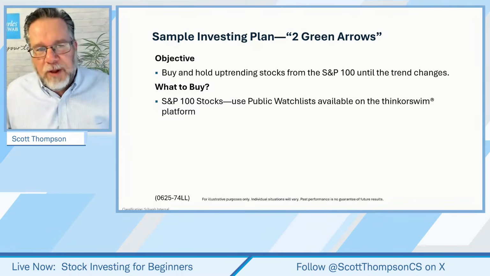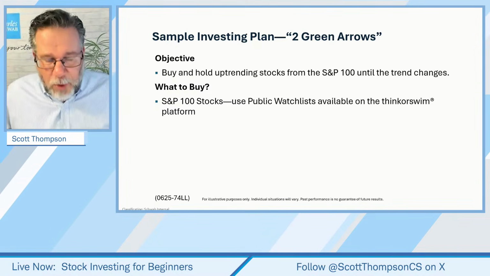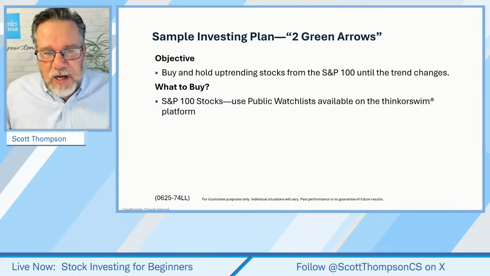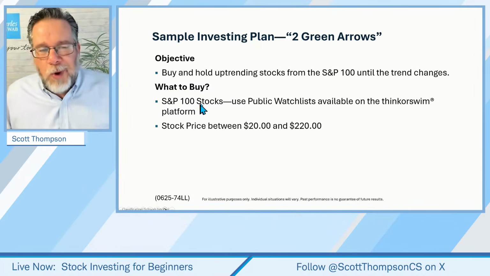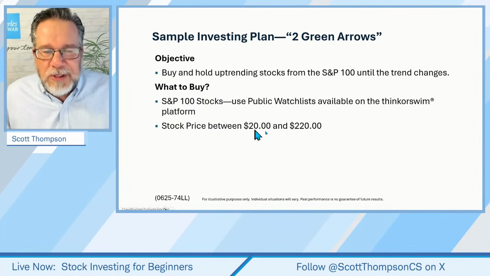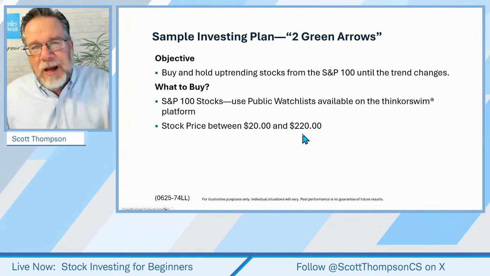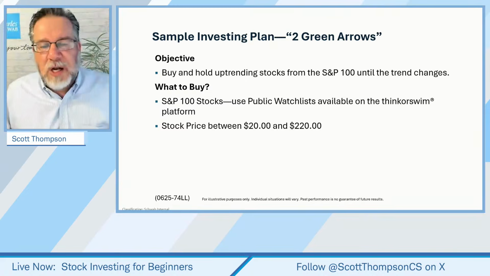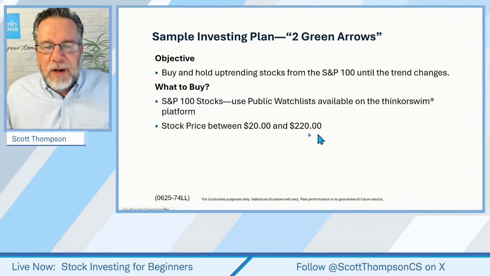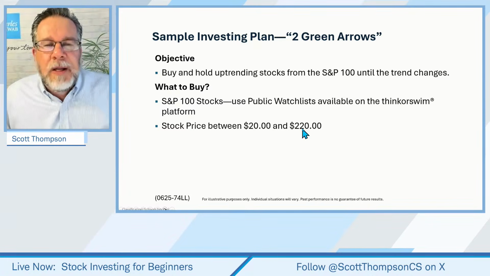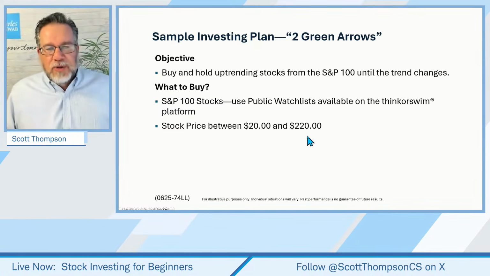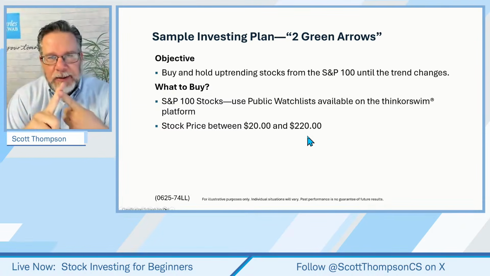The portfolio that we're using this green arrow plan for is a $10,000 portfolio. So we decided the S&P 100 has some pretty expensive stocks on it, and in the beginning we decided to cap it at about 220. Well, the market's gone up pretty nicely over the last couple of months. So I just want to show you there are other stocks in there. If you wanted to have a different maximum, you could do that. All right, so that's the number 1 objective.